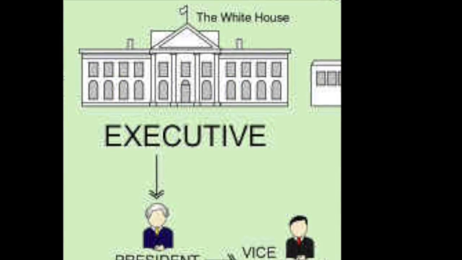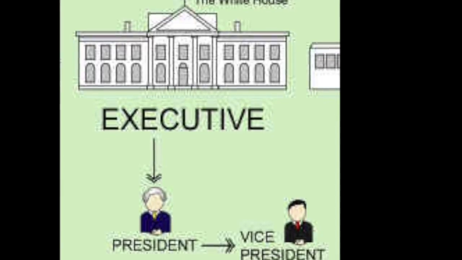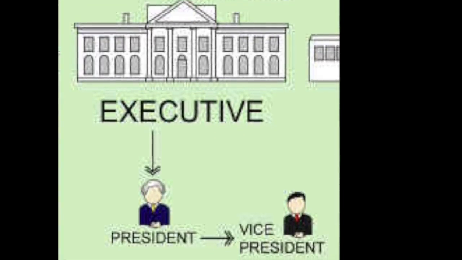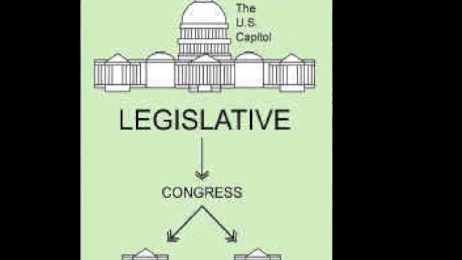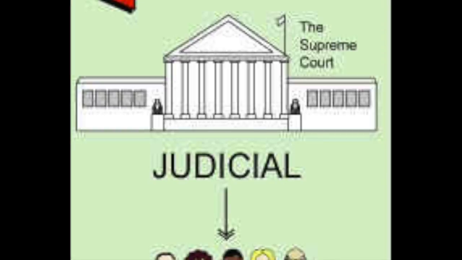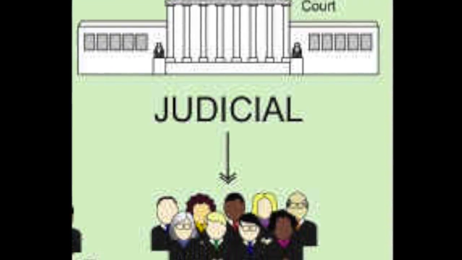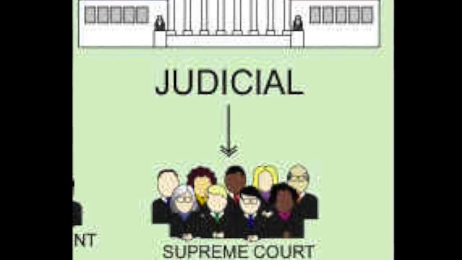The executive branch consists of the president, who carries out the laws and proposes and lobbies for new legislation in Congress. The legislative branch, which is the Congress, makes and passes the laws. The judicial branch, or the Supreme Court, makes sure that no part of the laws that has already been passed is unconstitutional.